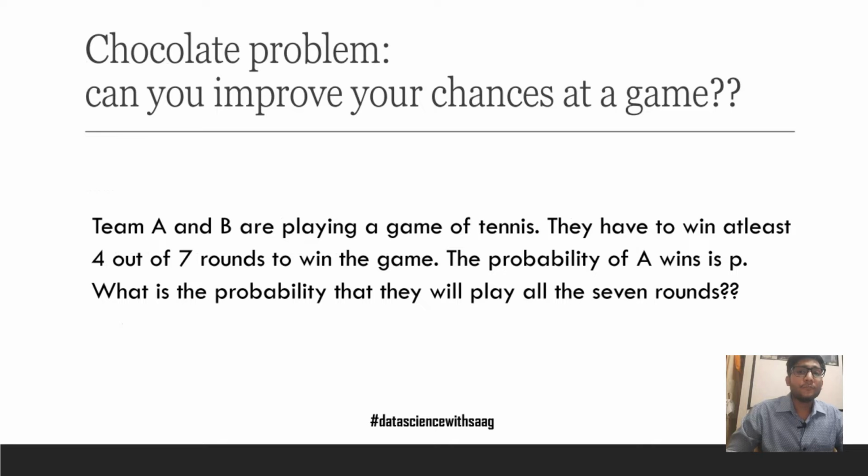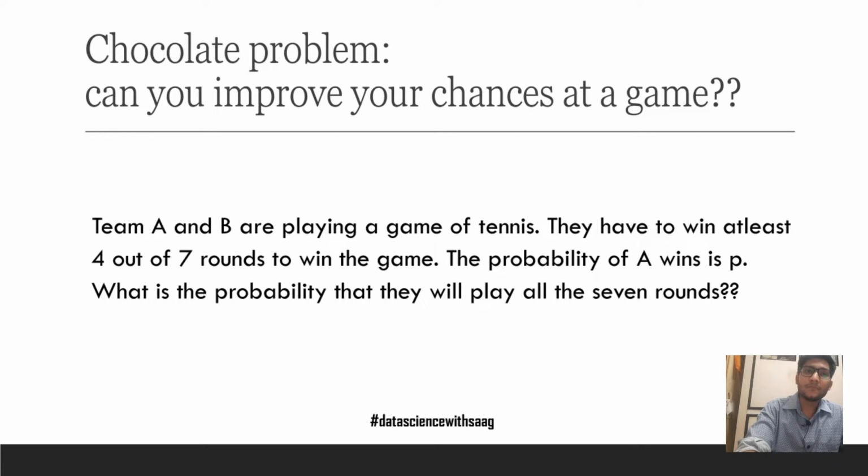Before we proceed ahead, I have a chocolate problem for you. We shall definitely discuss this problem at the end of this lecture, but till then, let us keep exploring and keep you thinking. Let us assume that teams A and B are playing a game of tennis. They have to win at least 4 out of 7 rounds to win the game. The probability that A wins any round is P. What is the probability that they will play all the 7 rounds? Well, this might sound confusing, but I'm sure at the end of this lecture we would be able to solve the problem. Till then, let me know in the comments what are your thoughts.